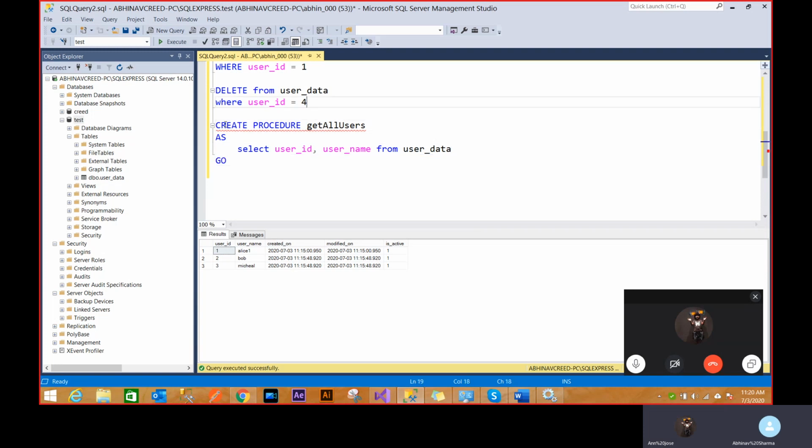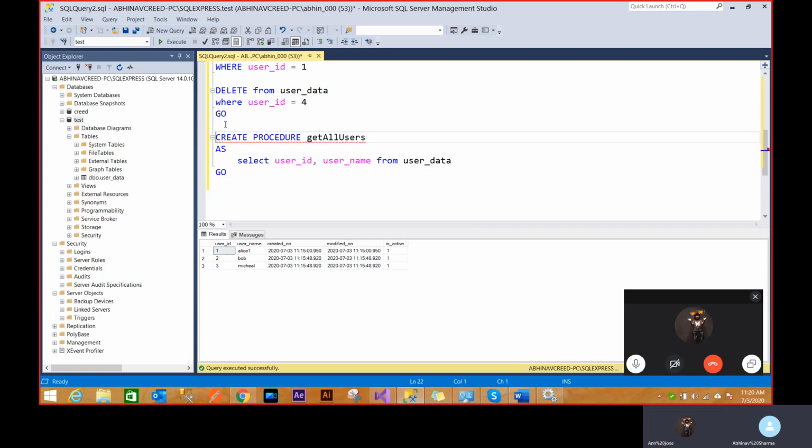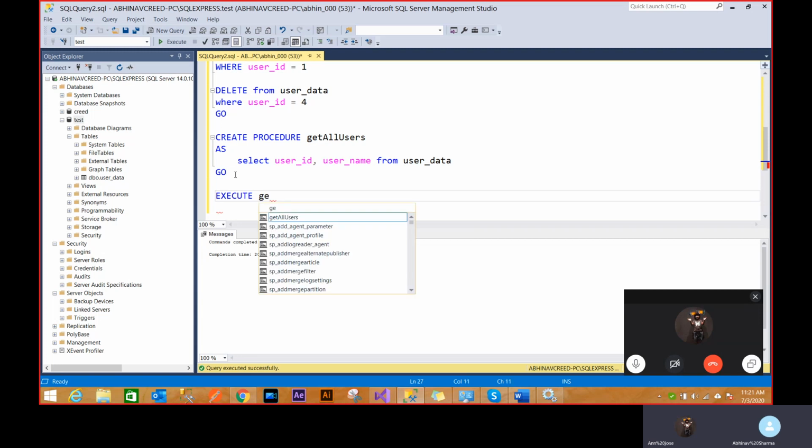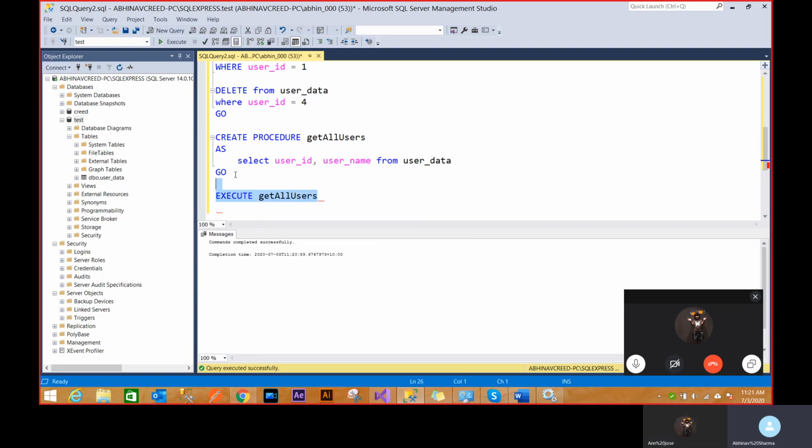Go basically breaks the statement and helps us create a new section altogether. Now if I run this, the procedure is created and I can execute it. It's simple: execute get all users. And now I'm getting the users.